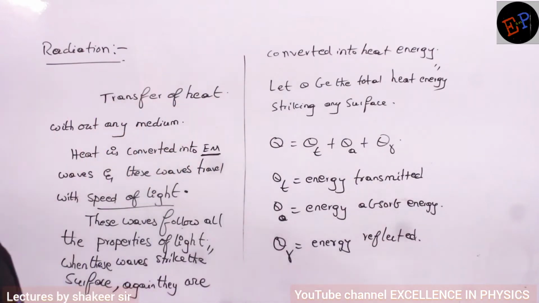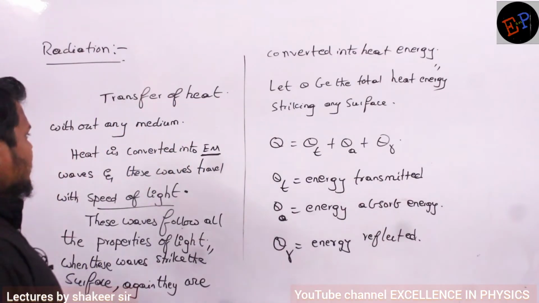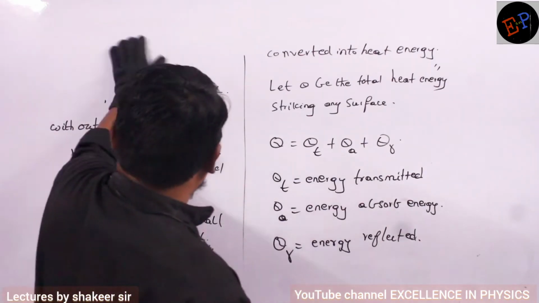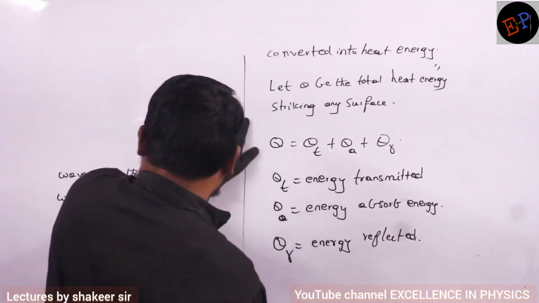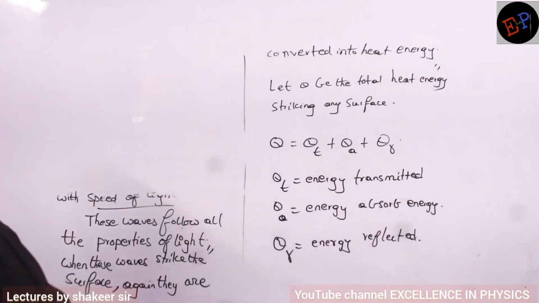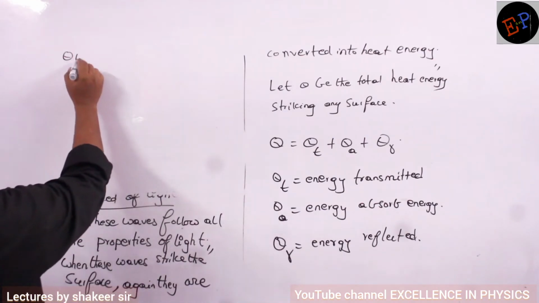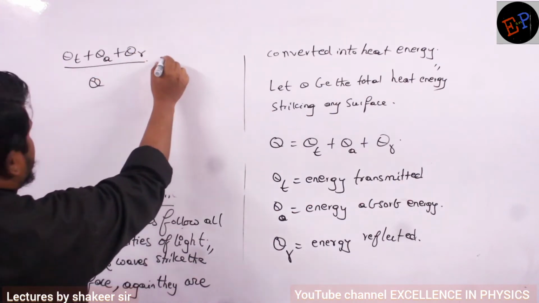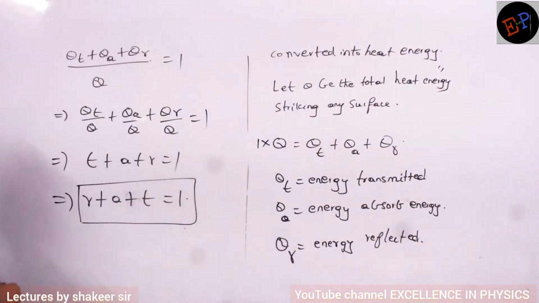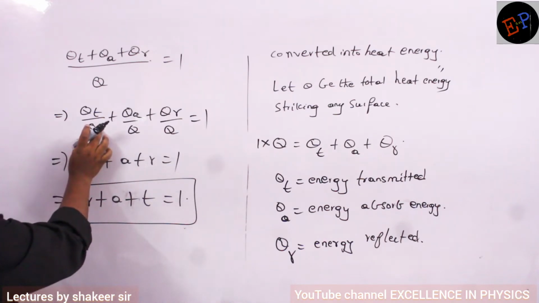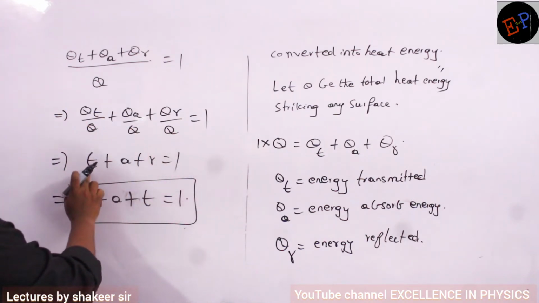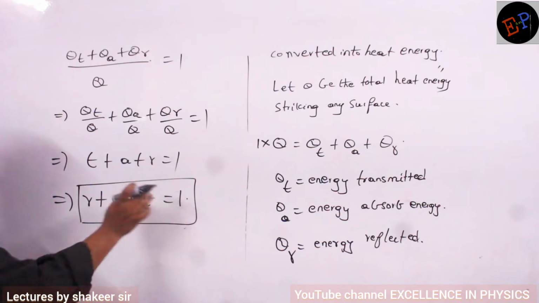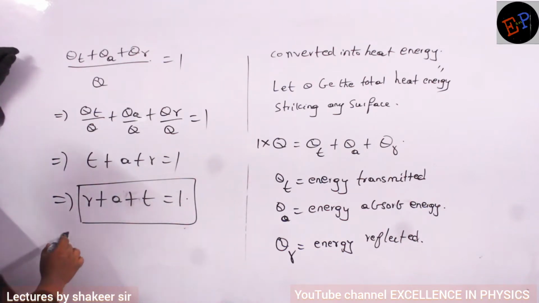This is how I can write a relation between them. Now what I do is divide these individual energies by total energy. So Qt plus Qa plus Qr divided by Q is equal to 1. If I divide, I will get Qt by Q, Qa by Q, Qr by Q. They can be written as T plus A plus R is equal to 1. So if I rearrange them, R plus A plus T is equal to 1.